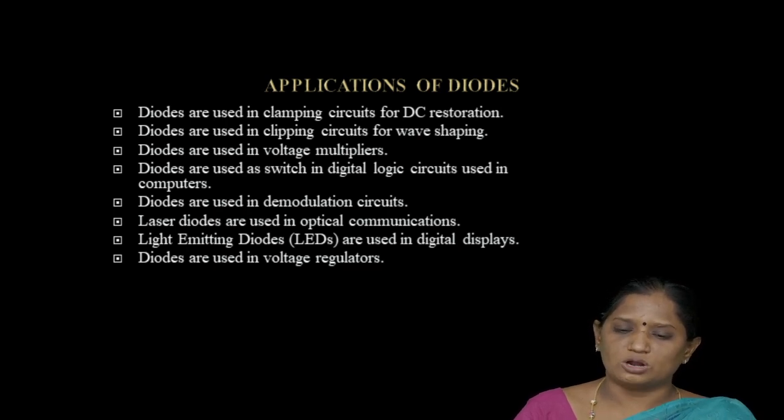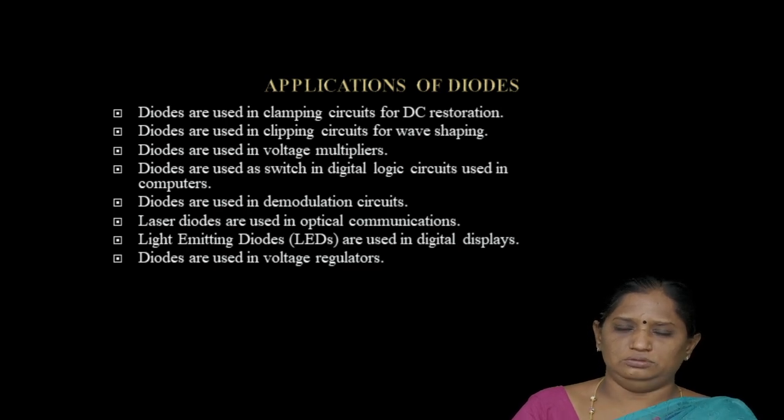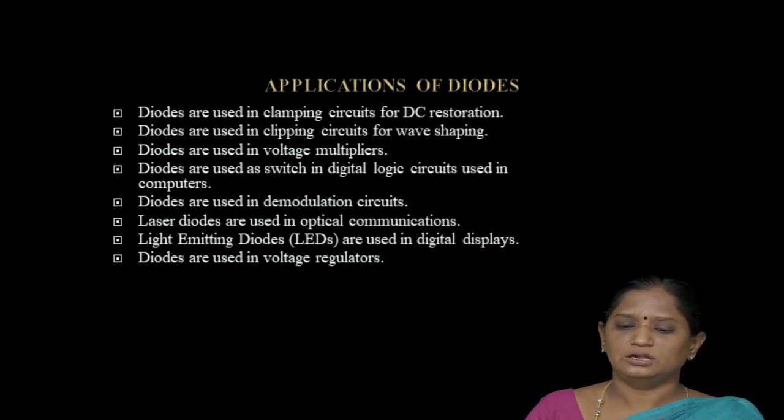They are also used in clipping circuits for wave shaping, that is clipper circuits and clamper circuits. These diodes are used in voltage multipliers, and can also be used as a switch in logic gates. They are also used in demodulation, optical fiber communication, digital displays, and as a voltage regulator.